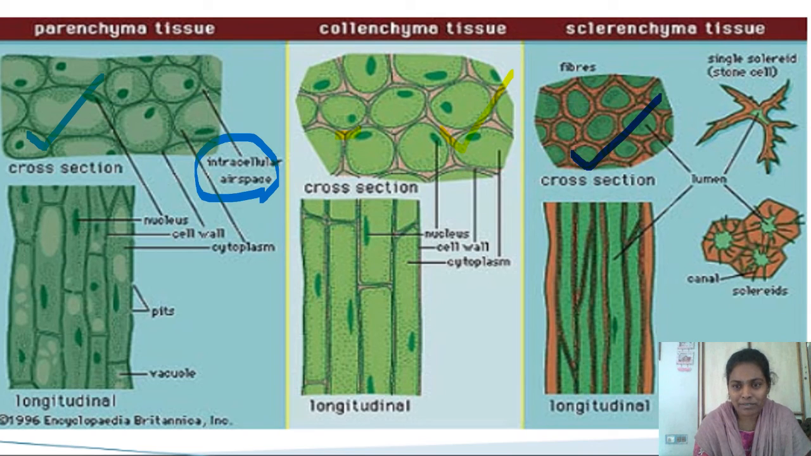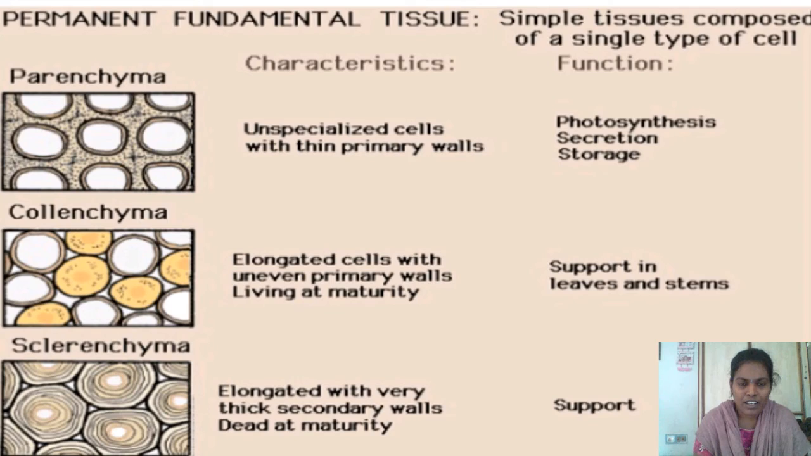Densely packed, that means closely packed without intercellular spaces, and the cell walls are very thick due to the presence of lignin chemical. There are no intercellular air spaces in the sclerenchymatic tissue. Look at this picture. This is also about the three types of simple permanent tissue. In a simple way, I have given here parenchyma cells with a lot of intercellular spaces with the primary walls,